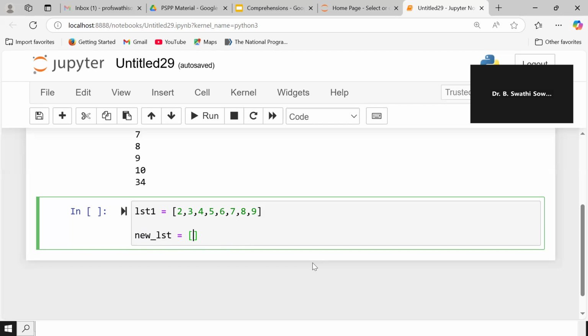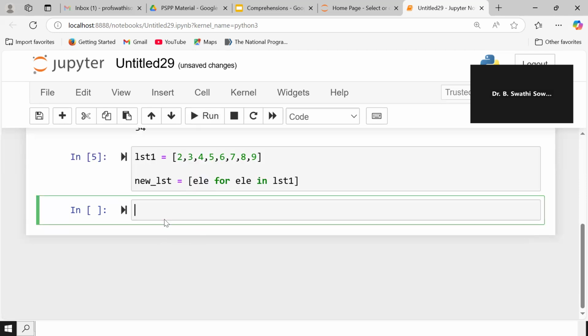Generally, what we wrote here is for element in lst1, we have to print the elements, right? So here actually what we have to print or what we have to write has to be mentioned here. Okay. So then if I am executing now, the new list will be consisting of the elements which are already available in list 1.